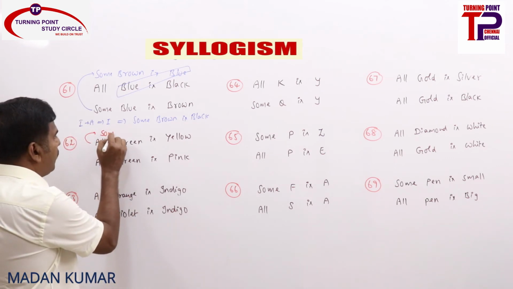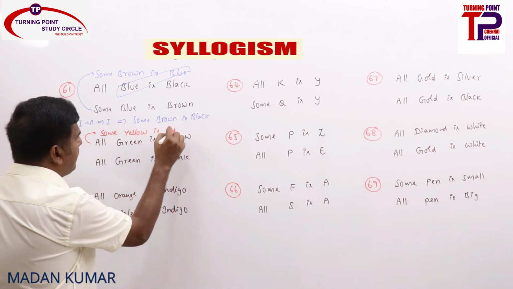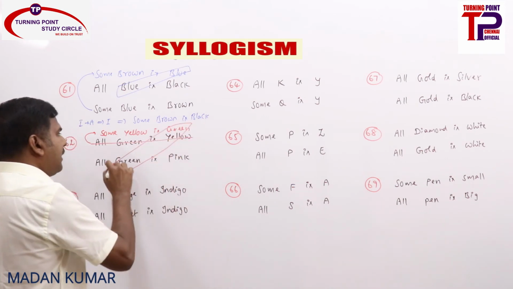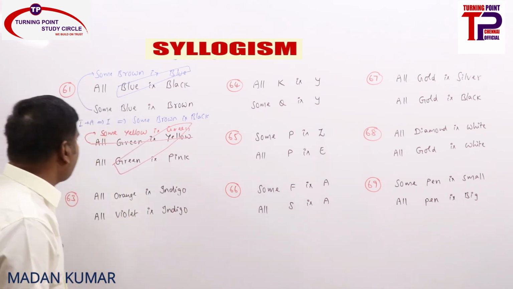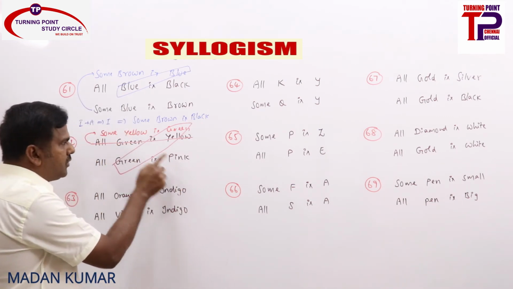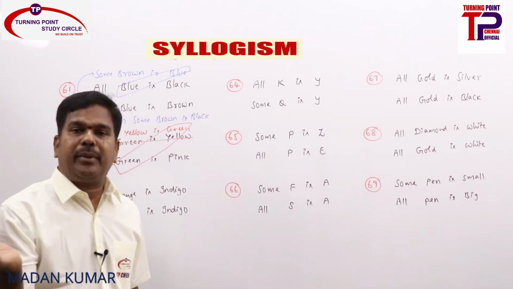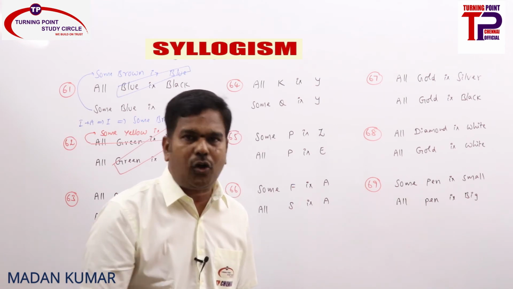So this can be written as some yellow is green. Is it properly aligned? Yes. What is I plus A? I. What will the conclusion be? Some yellow is pink, or some pink is yellow, because I can be converted into I.